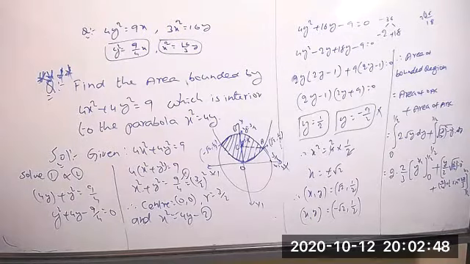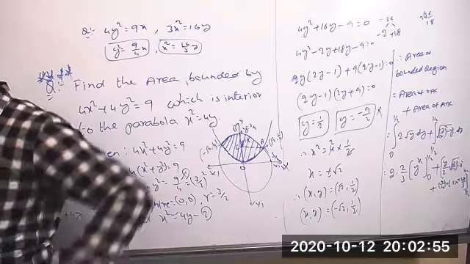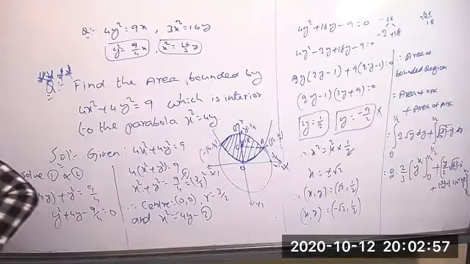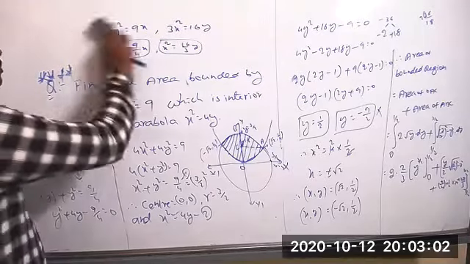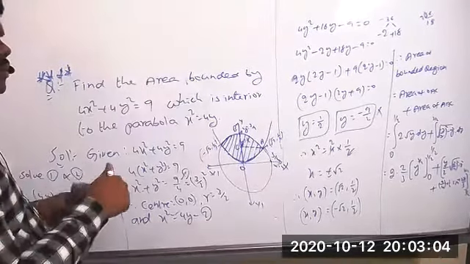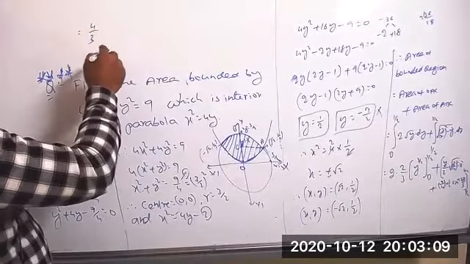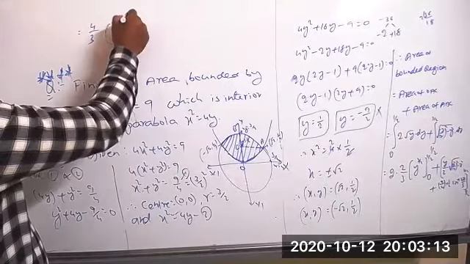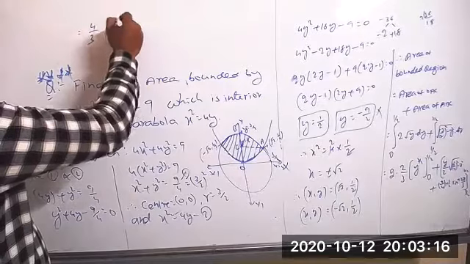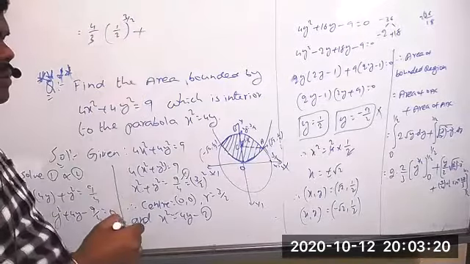Sir, I got 5 by 6 root 2. You can check it once. Take upper minus lower limit there now. So this is 4 by 3 into upper limit: 1 by 2 whole power 3 by 2, minus 0, means 0 we will get, plus.